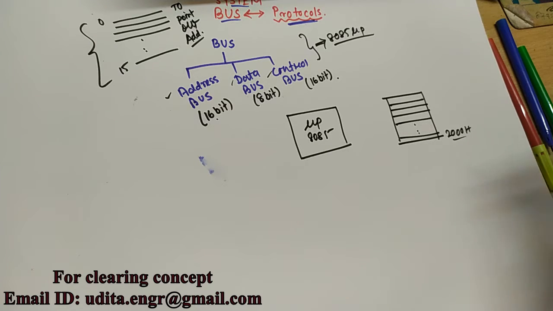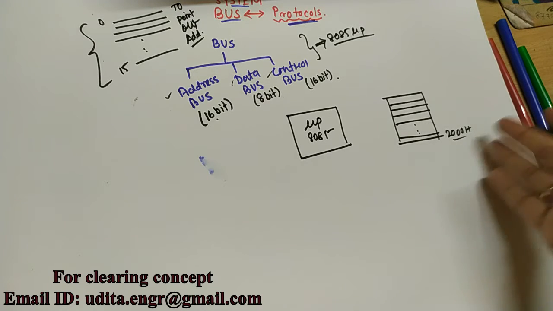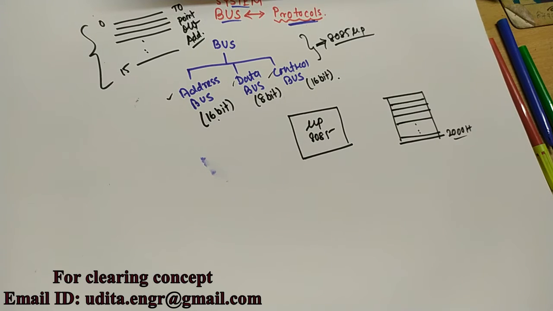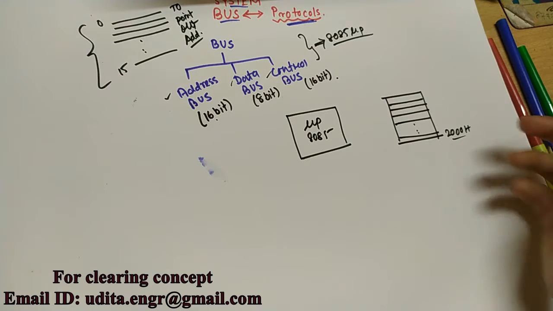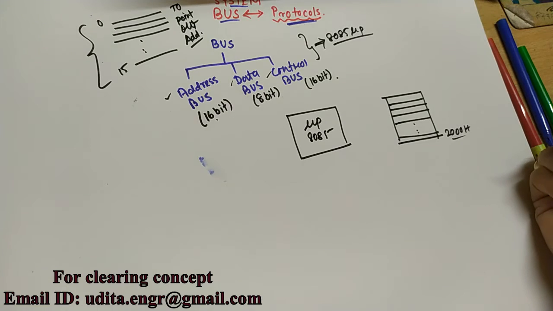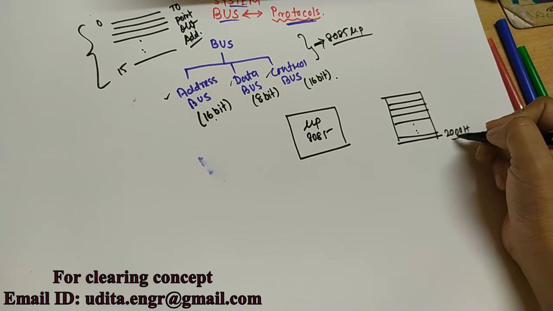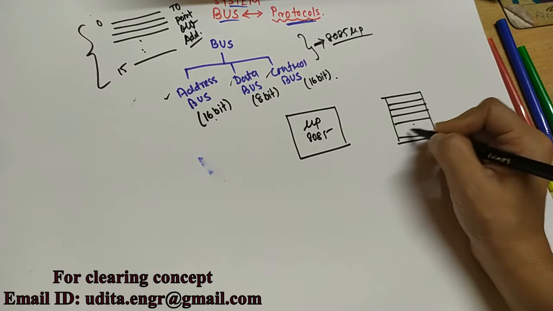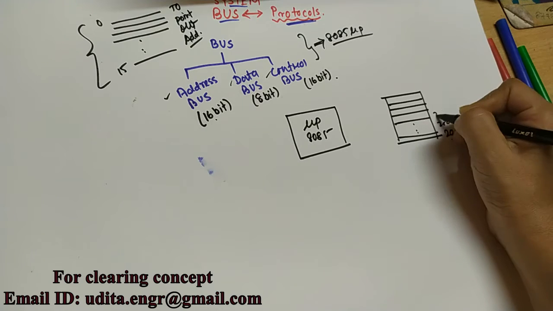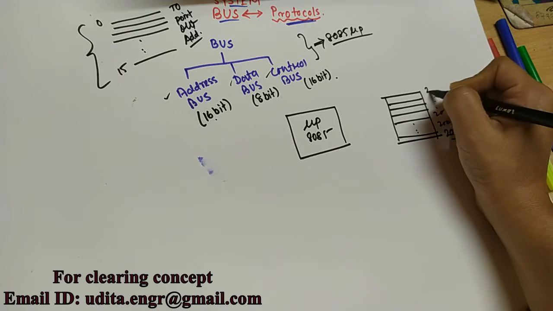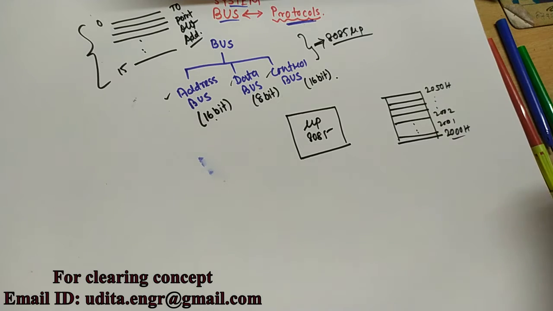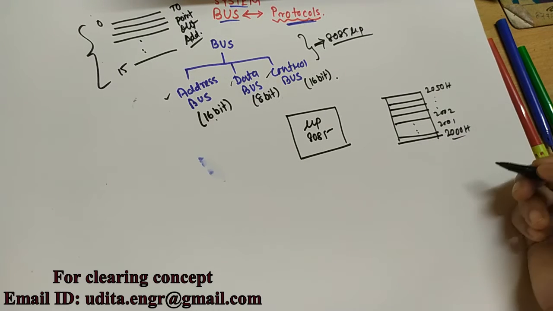I have already explained why I use the hexadecimal number system, which is the language of the microprocessor. If you follow my previous video, you can find out why I use hexadecimal digits. So 2000, then 2001, 2002, like that up to 2050. These are hexadecimal numbers.